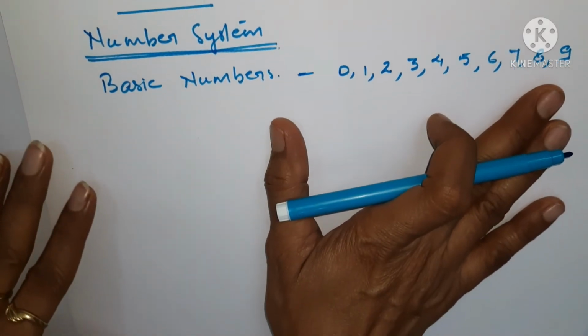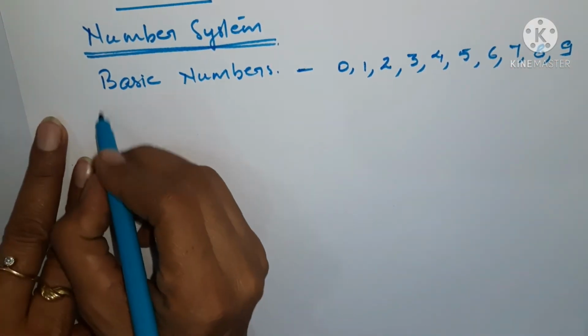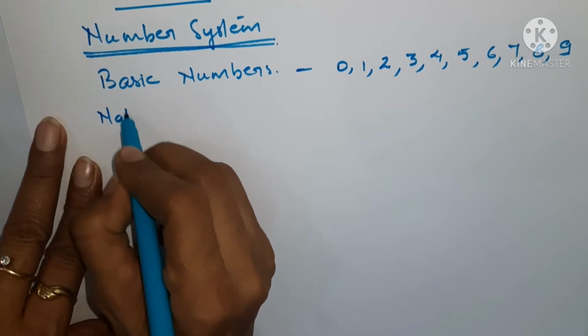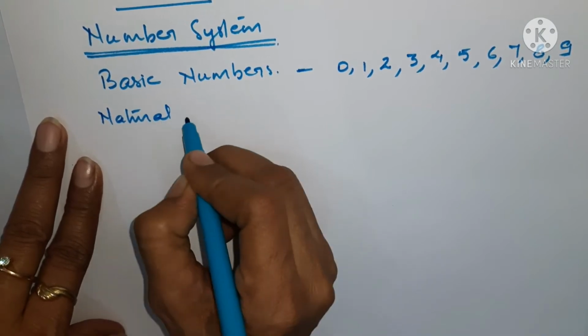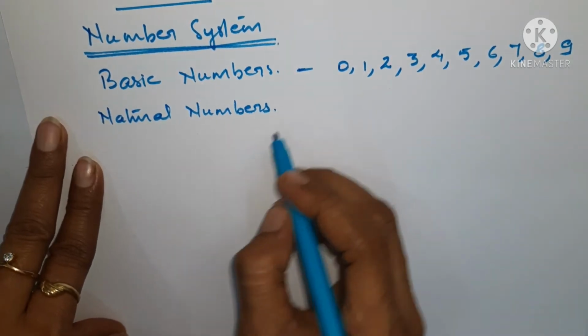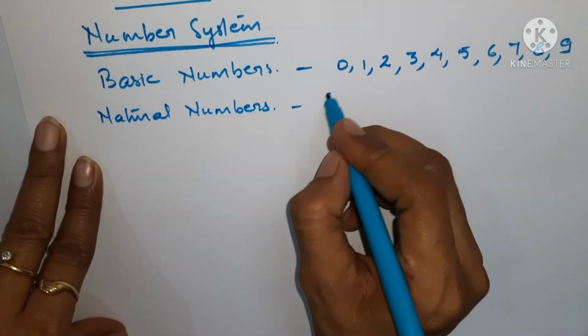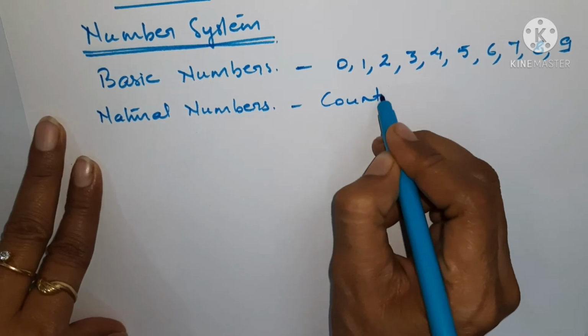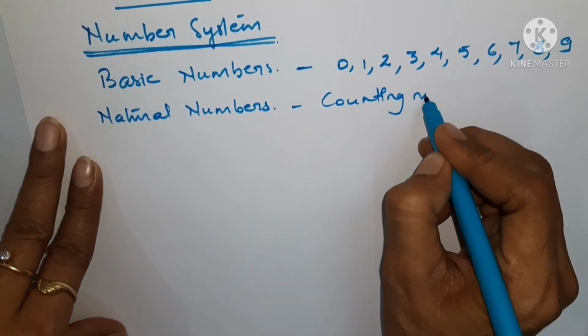Then the second thing is natural numbers. Natural numbers are the counting numbers.